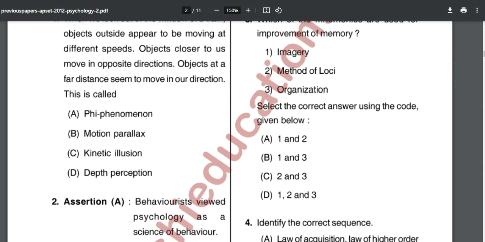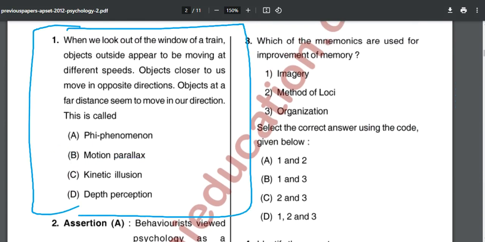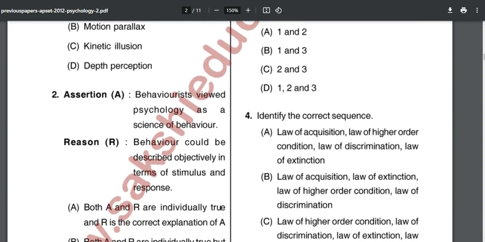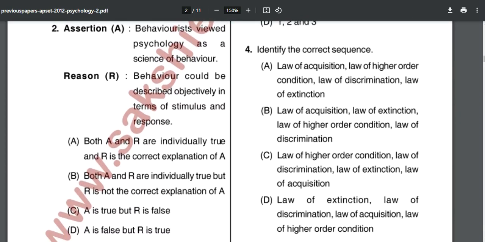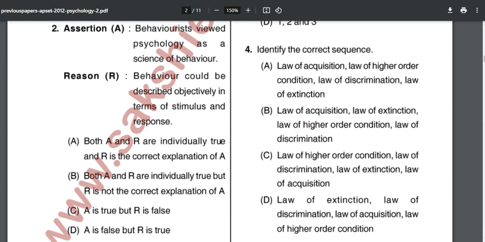You can find this in your NCERT. This is taken from NCERT, but in 2012 this paper was asked, so be careful, they might improve the level of questions because we are 12 years ahead of this exam paper now. The topics might be the same: behaviorism, observational learning, Bandura, everything will be the same, but still.